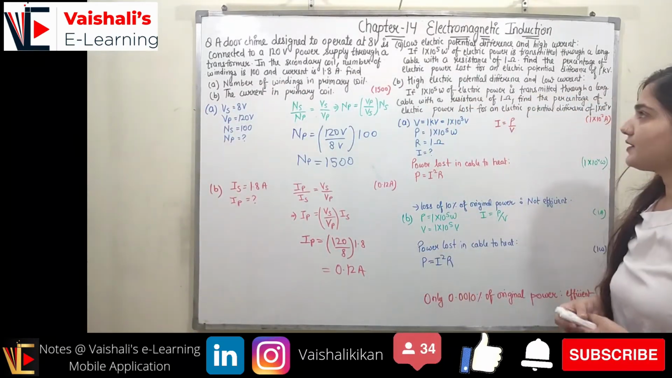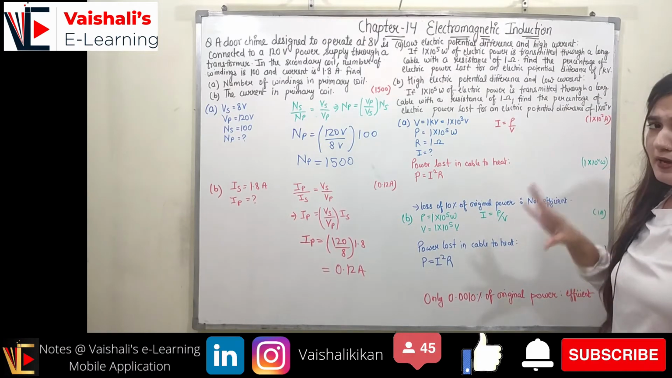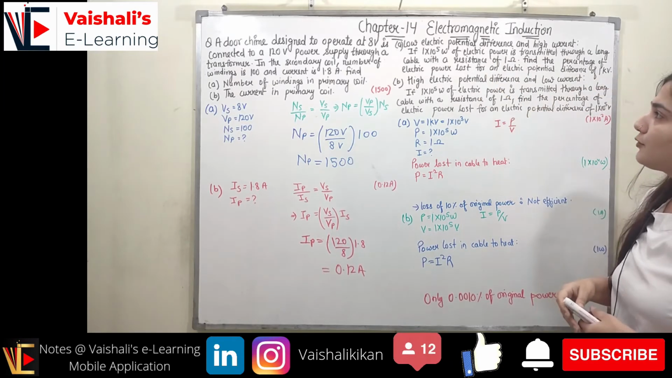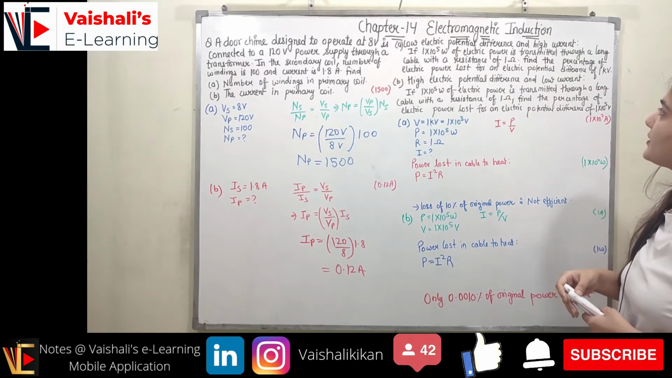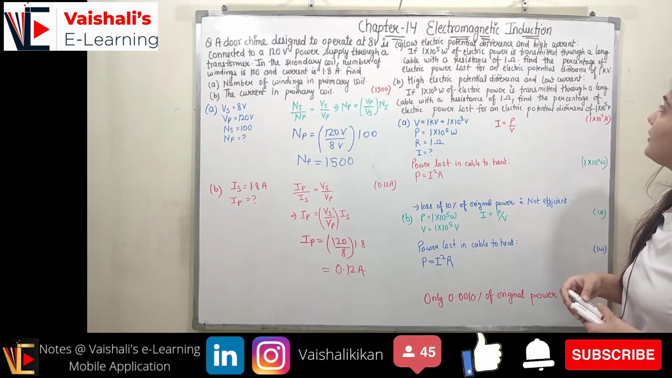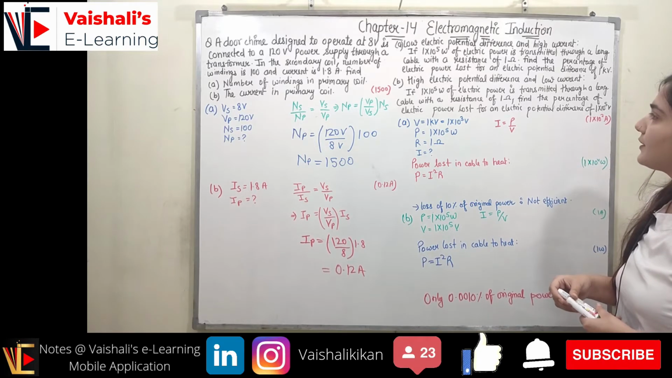Now moving on towards the next question, it states low electric potential difference and high current. We have two cases. First is low electric potential and high current. If 1 into 10 raised to power 5 watt of electric power is transmitted through a long cable with a resistance of 1 ohm, find the percentage of electric power lost for an electric potential difference of 1 kilovolt.